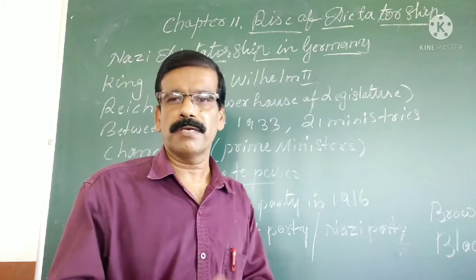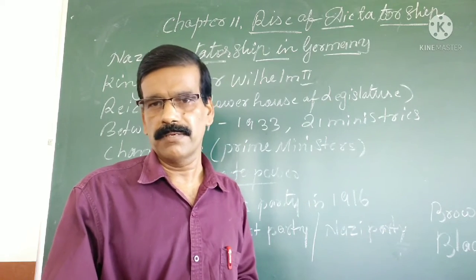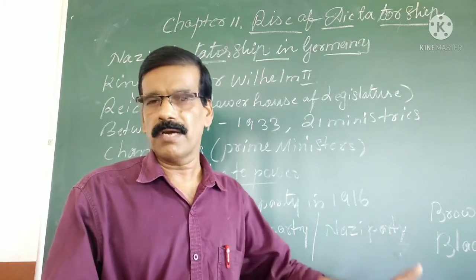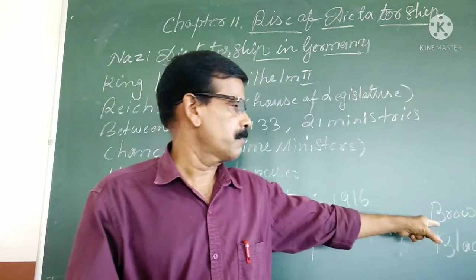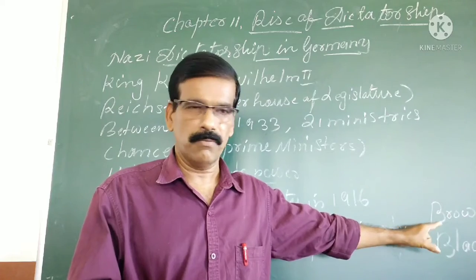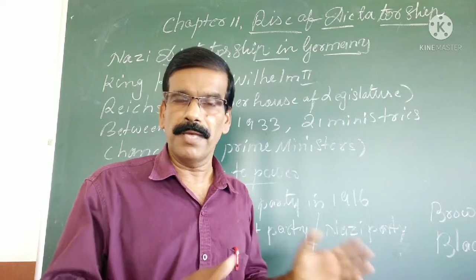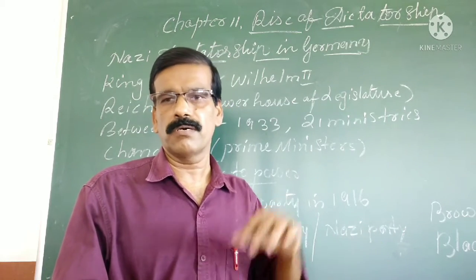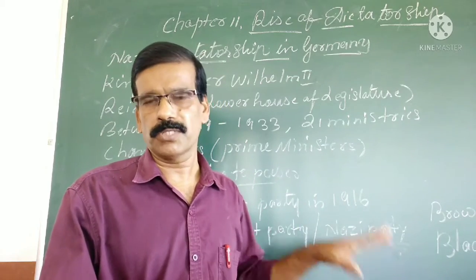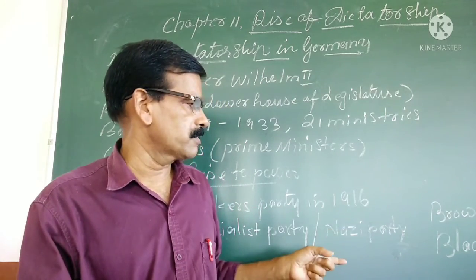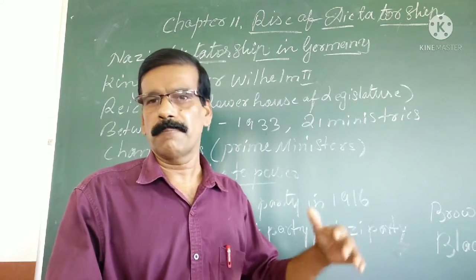The Nazi Party had its own army, and the army had two wings. One wing is known as brown shirt. The name is very important. Their main aim is to give protection to the party members and disrupt the meetings of opposition parties. Another group is known as black shirt. Their aim is to save the party leaders.